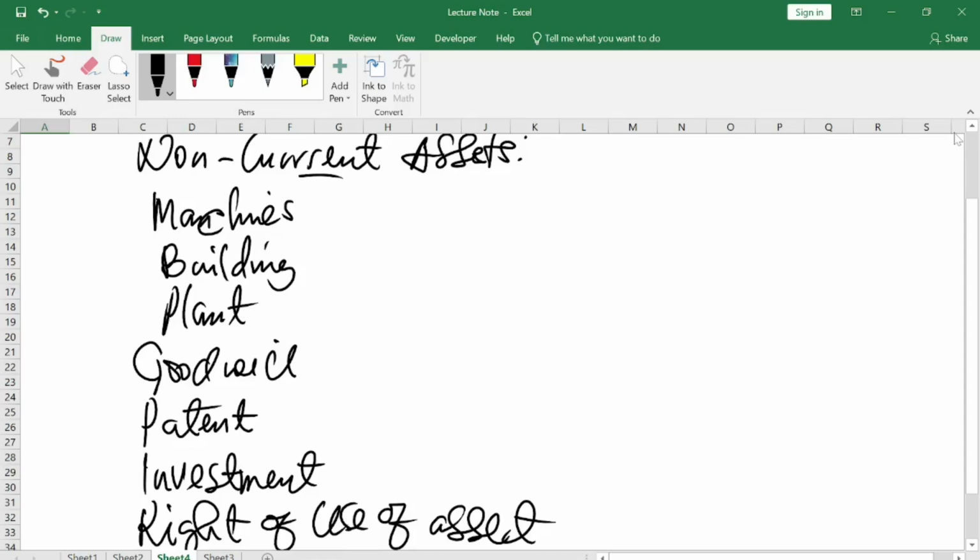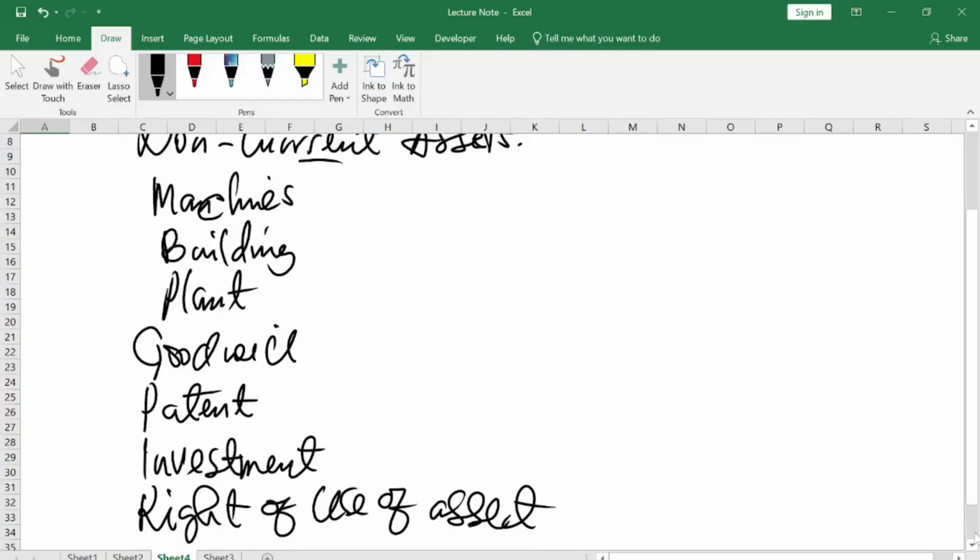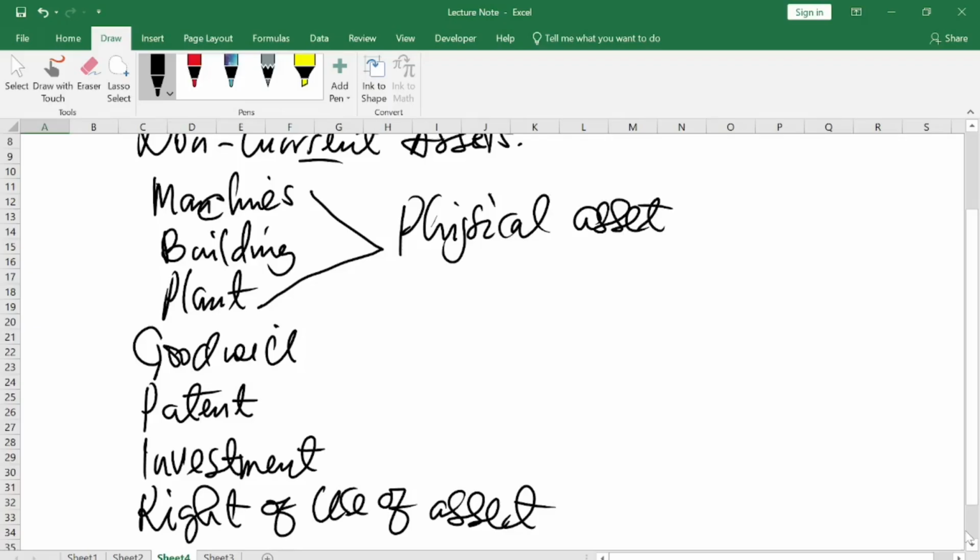Now, when you look at these non-current assets, they could be categorized. Machines, buildings, and plants are physical assets, and they fall under PPE, which is IAS 16.